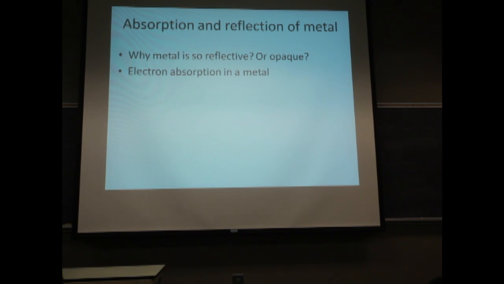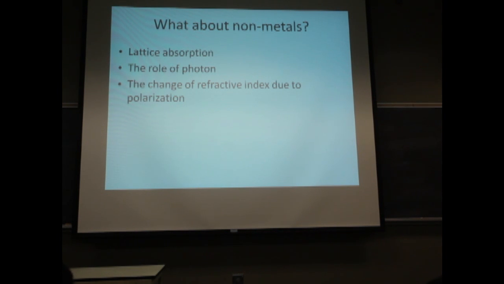So absorption and reflection of metal is unique because it explains why metal is so absorptive, so reflective, as well as opaque. Why is metal opaque? That's because of the large number of electrons. Electron absorption is different from lattice absorption because an electron can be easily excited to a higher level above the Fermi level.